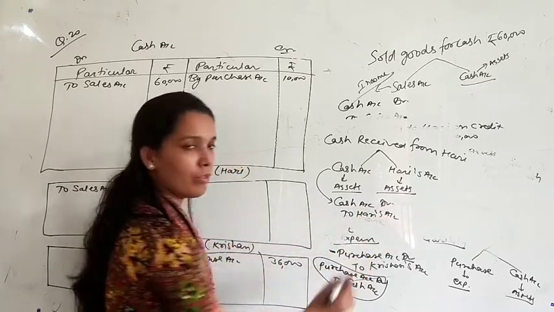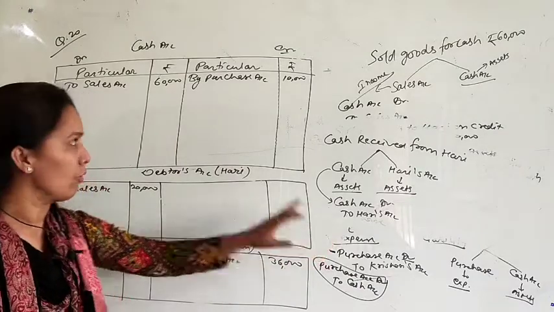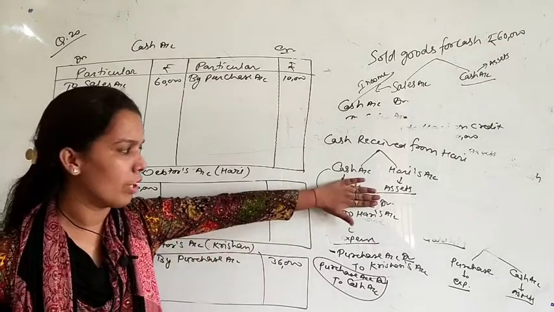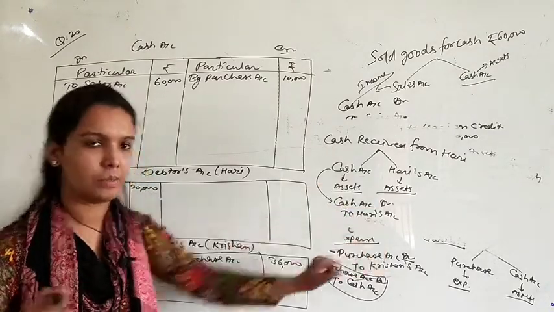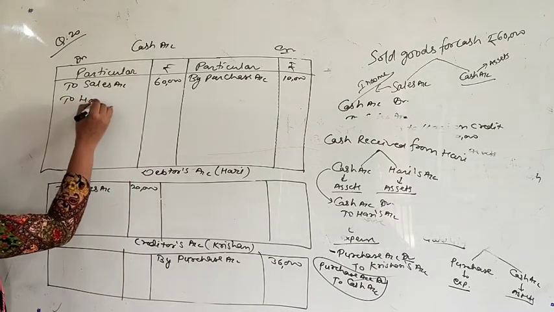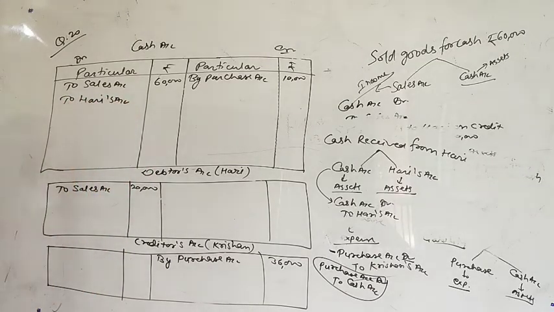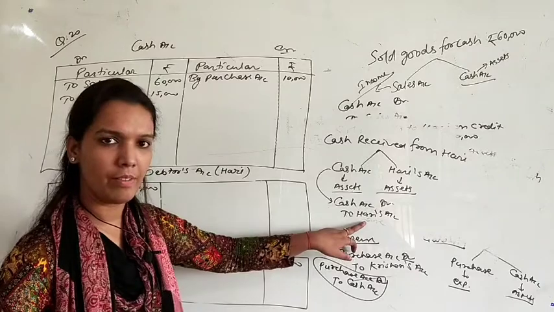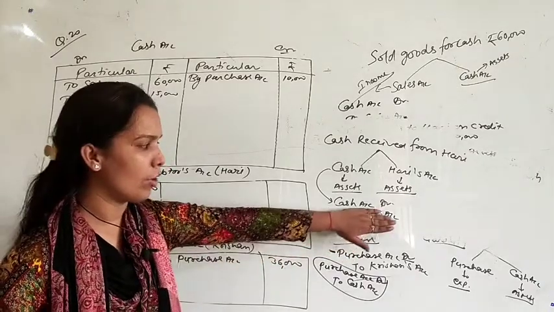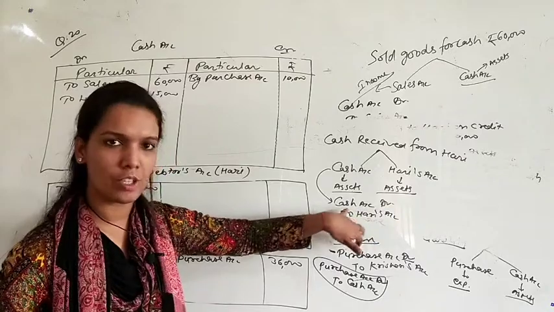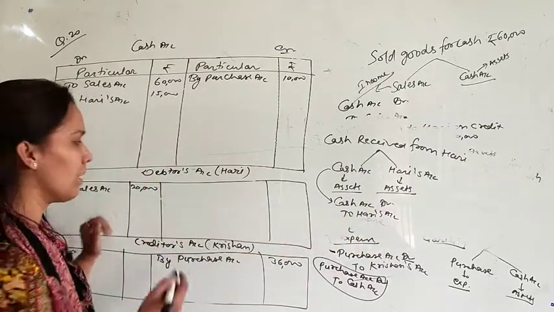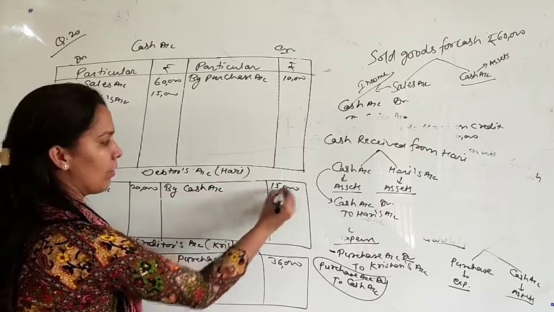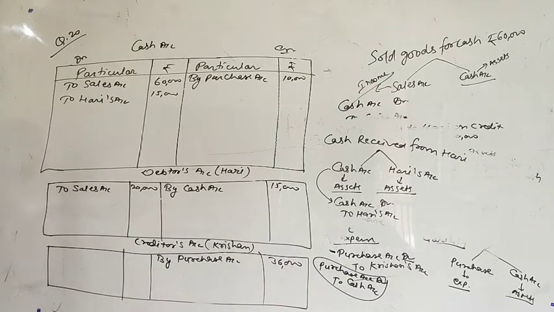Which account are we preparing out of these two, the cash account or Hari's account? We are preparing both accounts. So how will we enter this transaction? In the cash account we will not write cash, we will write to Hari. So just write down to Hari's account. What was the amount? 15,000. And when we do the entry in Hari's account, we will not write Hari's account, we will write cash. Cash is debited here, so in the ledger it will be credited. So write here by cash. Amount is 15,000.